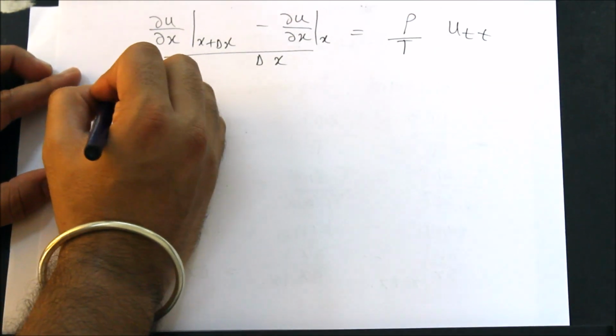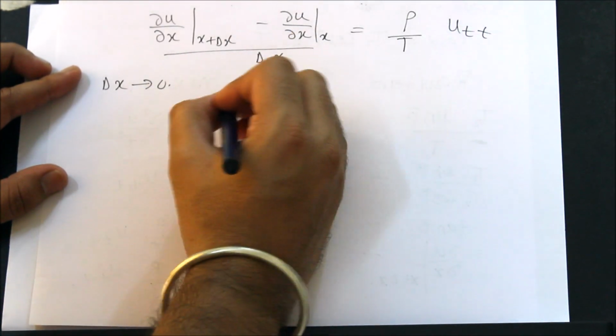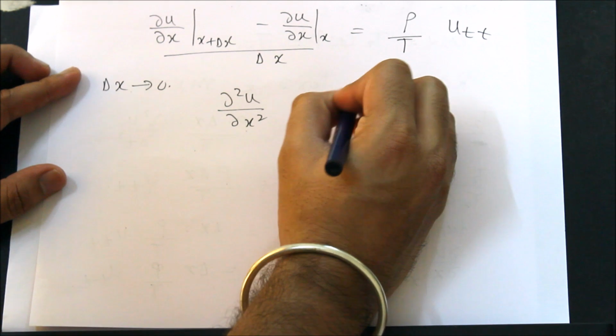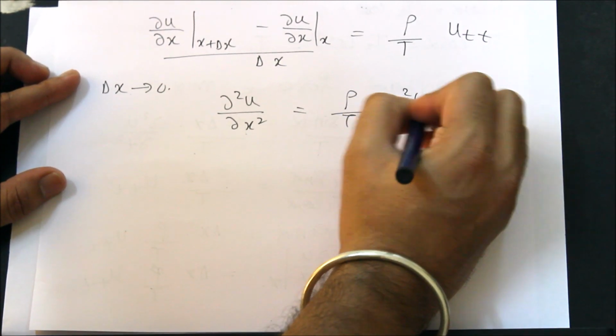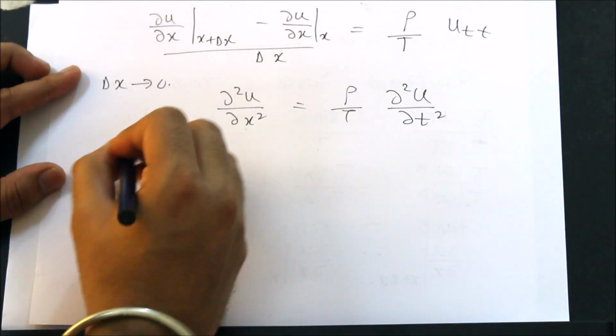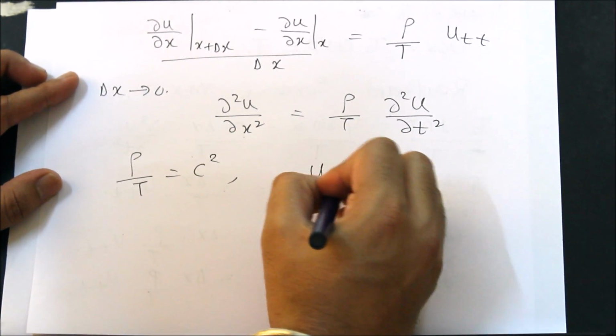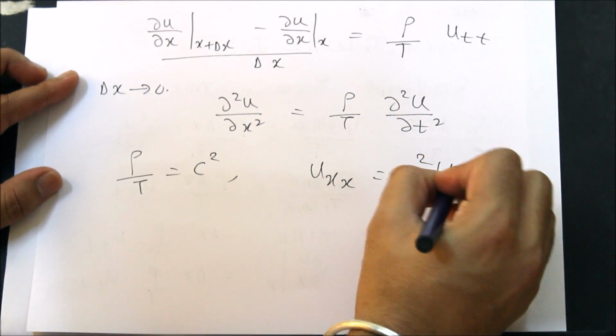And now as my delta x goes to 0, this is nothing but del squared u by del x squared. This is nothing but rho by T into del squared u by del t squared. You call rho upon T as c squared, and therefore you get the wave equation.